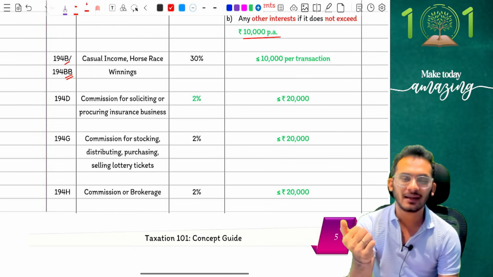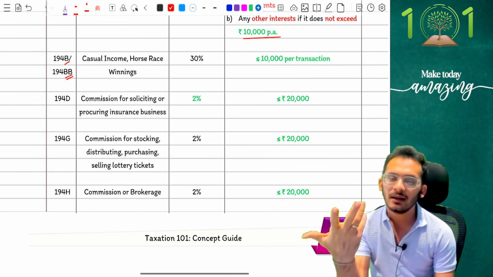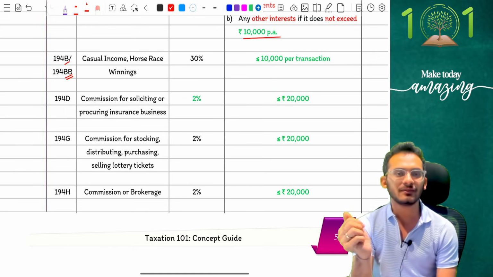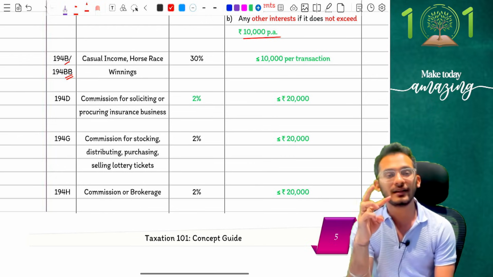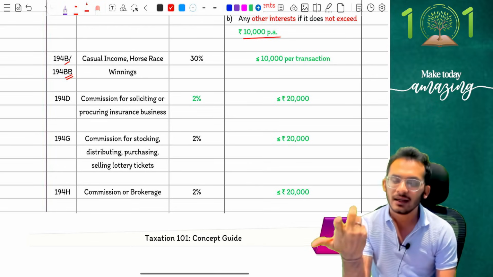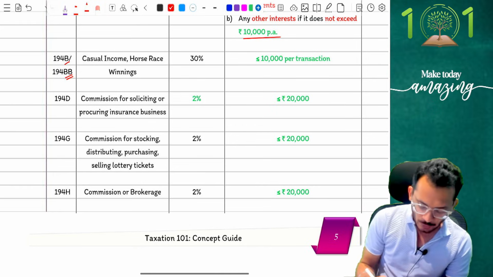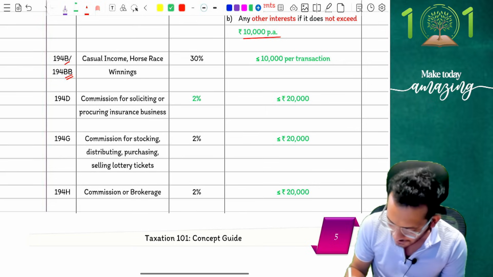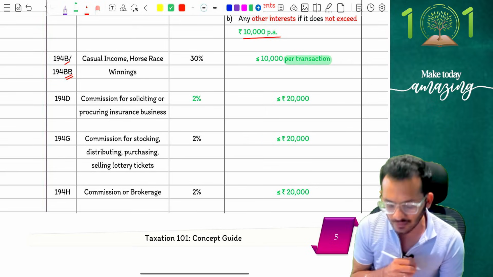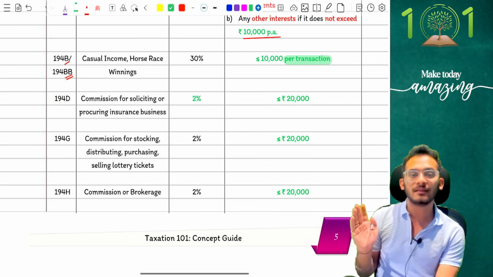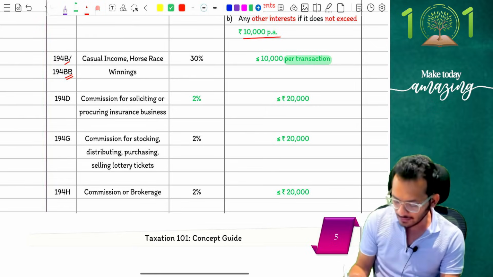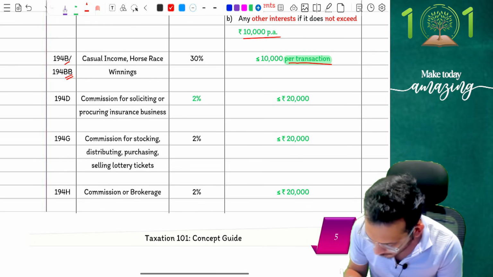Now, this year they came and said, Rahul, I don't understand how you can be tracking per annum and everything. It's very difficult. At the same time, who is so lucky in life that a person will have 10,000 rupees lottery coming from the same person more than once? Doesn't make sense. And therefore, this year the amendment clarifies that you will now be liable for TDS only on 10,000 per transaction. I'm not going to be making you liable for 10,000 rupees per annum. It is now 10,000 per transaction. That is what the amendment is.